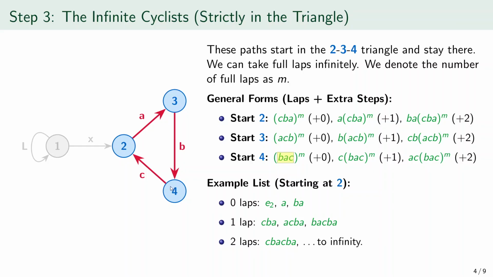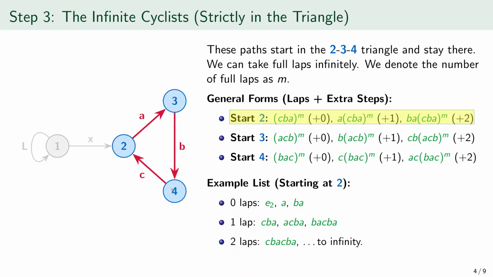Now let us go through the 3 starting points one by one. If we start at object 2, the general written forms are these. First, CBA repeated m times. Read right to left, that means keep doing full laps starting at 2. Second, A followed by CBA repeated m times. Read right to left, that means first do the repeated full laps based at 2, and then take 1 extra step along A so the path ends at 3. Third, BA followed by CBA repeated m times. Read right to left, that means first do the repeated full laps based at 2, then take A, then take B so the path ends at 4.